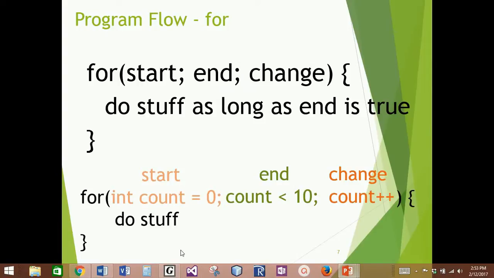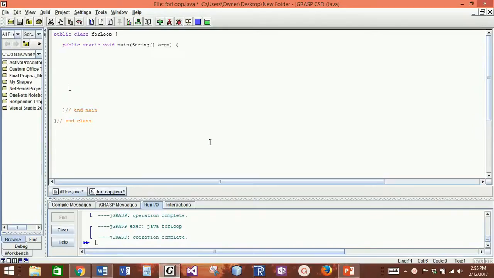So let's try this out and see how it works. So I'm going to create a project called for loops, and I am going to create the basic structure of a for loop. So I'm going to say for, and we need a condition. The for loop is a container just like my else is. So I'm going to put opening and closing braces.